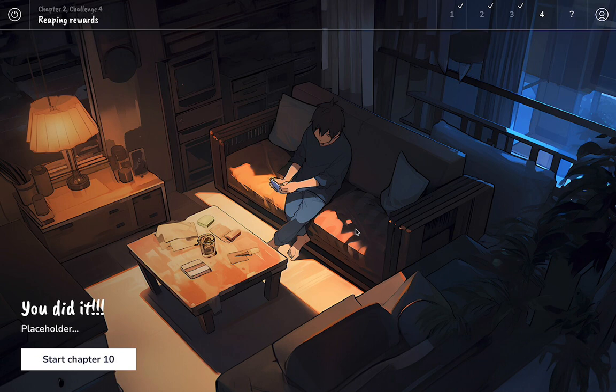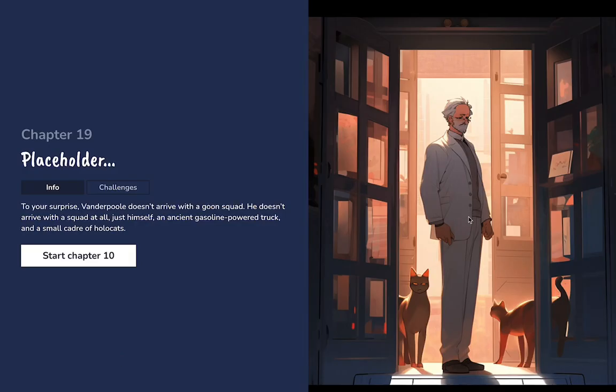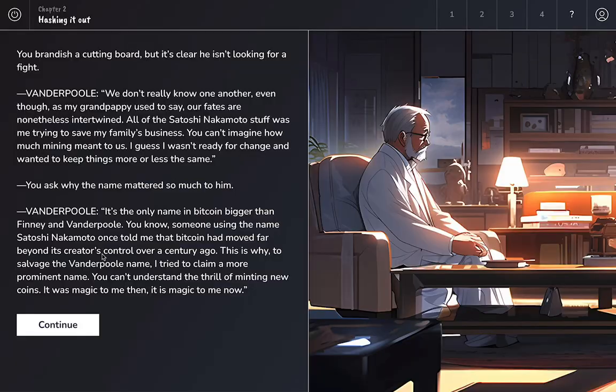It's getting towards the evening. We've set the trap, which means we're kind of confident, but there's also a lot of uncertainty, and this shot is meant to convey that feeling. And then as we go into chapter 10, Vanderpool is at our doorstep with a whole bunch of HoloCats, his personal ones. Then the tension's broken.